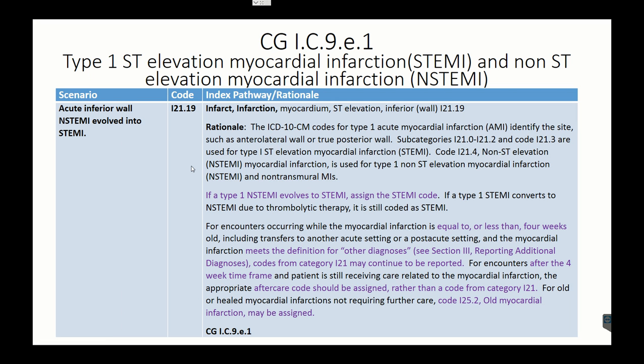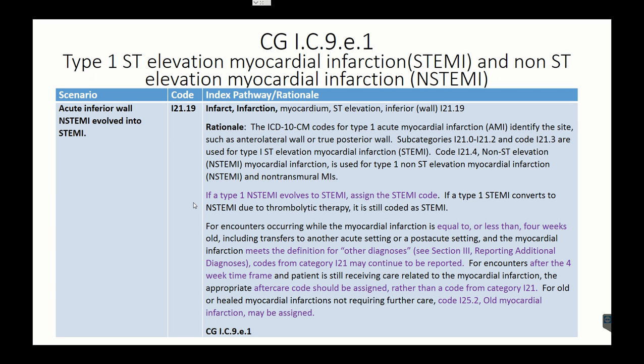The I21.4 is the non-ST elevation myocardial infarction, or the NSTEMI, and it is used for type 1 non-ST elevation myocardial infarction and non-transmural MIs, or myocardial infarction. If type 1 NSTEMI evolves to a STEMI, assign the STEMI code. If a type 1 STEMI converts to an NSTEMI during a thrombolytic therapy, it is still coded as a STEMI. That is the highest level of what happened to it.